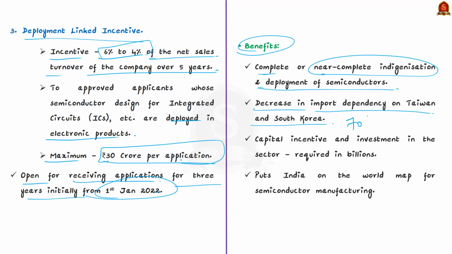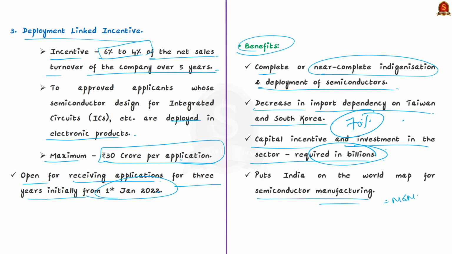And the third major benefit is that it will provide the needed capital incentive and the investment in the sector. It is because generally setting up of a semiconductor fabrication unit, which are the manufacturing units, need enormous investment, particularly in billions. So, this scheme will address the previously present challenges in India like lack of investments and lack of supportive government policies. And overall, it is expected to encourage the domestic companies, startups and MSMEs to develop and deploy the semiconductor design. And this will put India on the world map for semiconductor manufacturing.